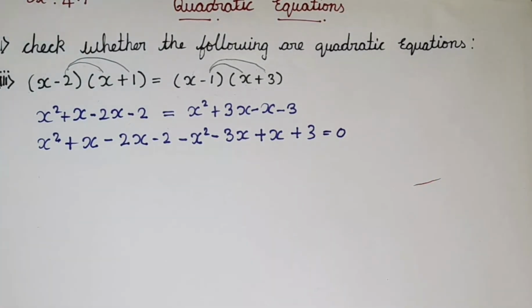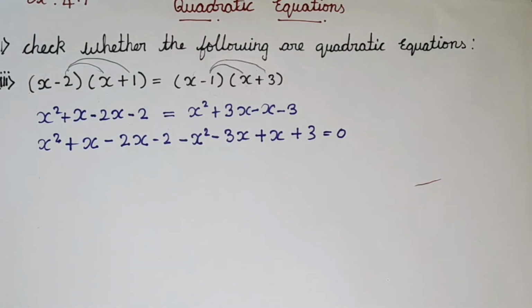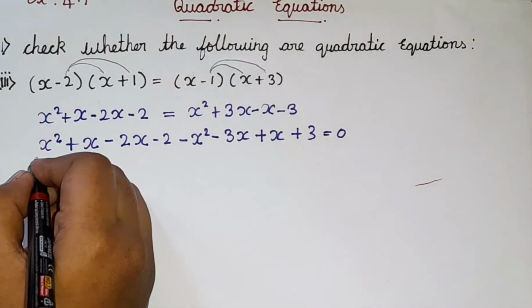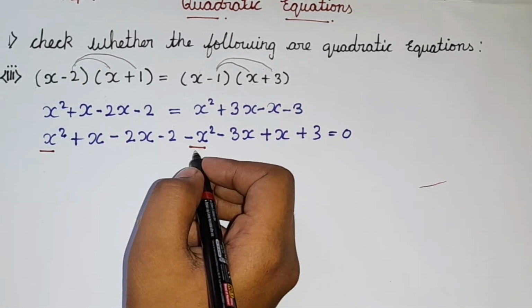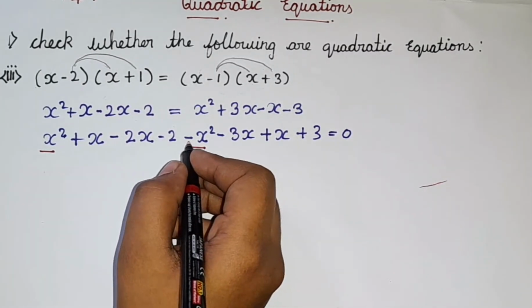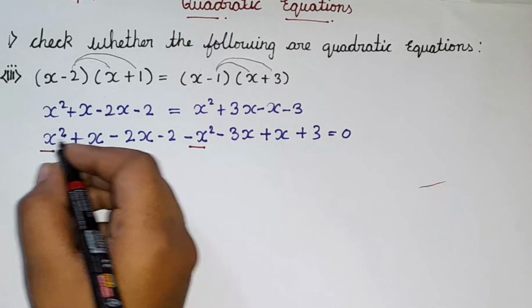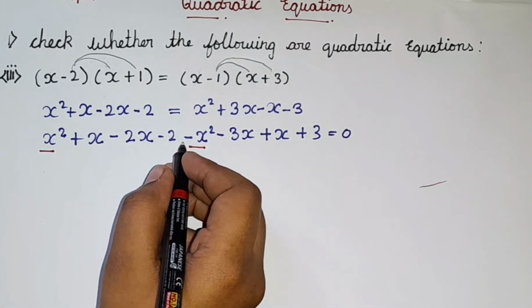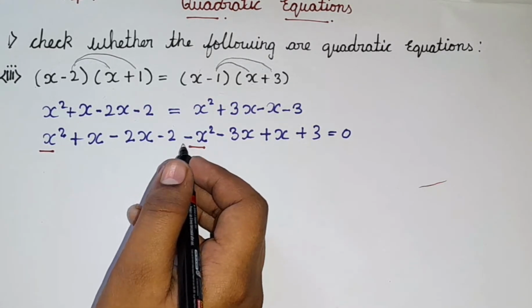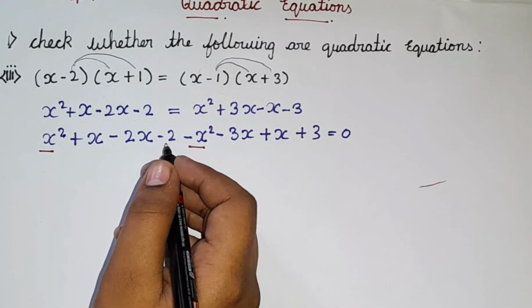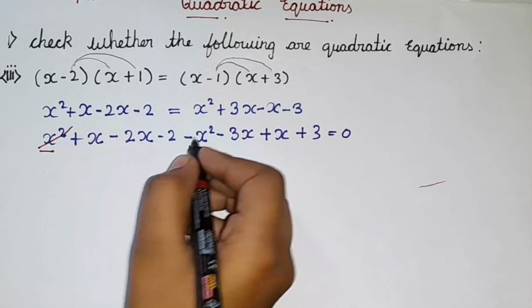Okay, so when you just look at these terms, here we have x square, here also we have x square, that is minus x square. So here it is minus symbol, here it is plus symbol. So plus and minus is minus. So we can just subtract x square minus x square. So what is x square minus x square? X square minus x square is 0. So we can just cancel this one.